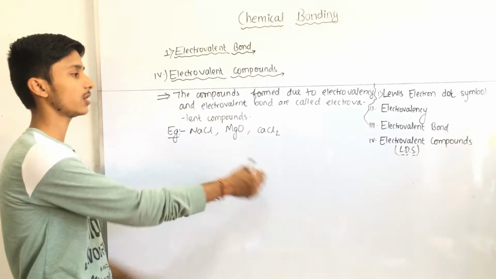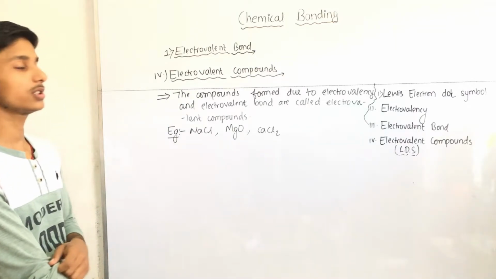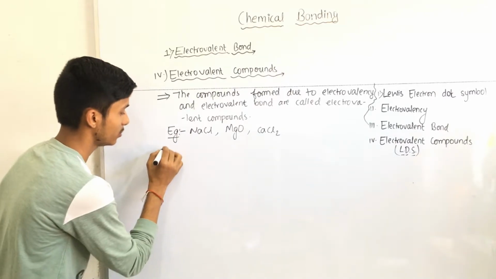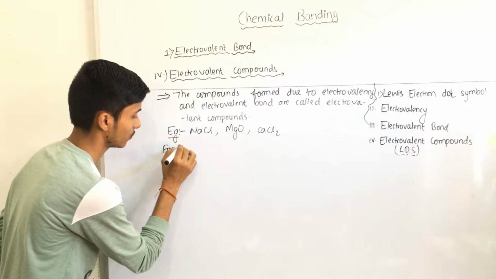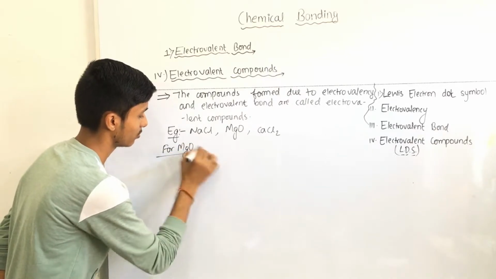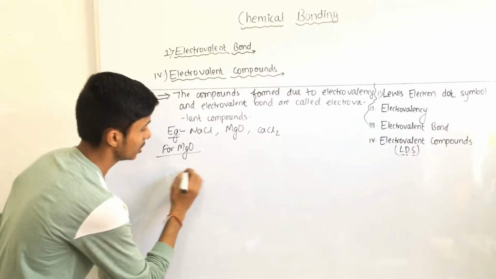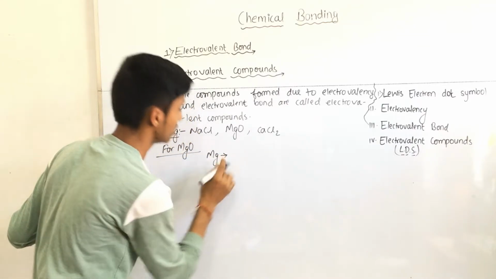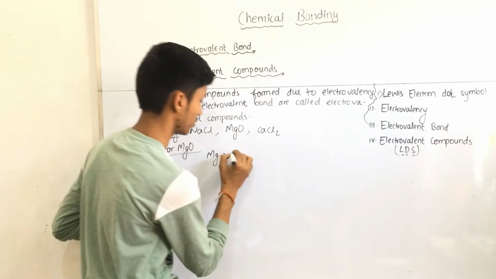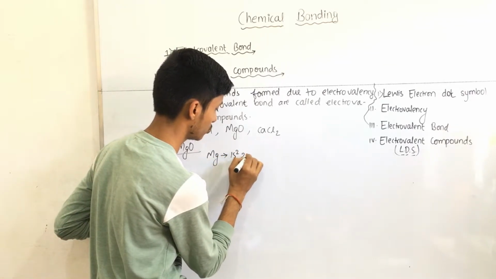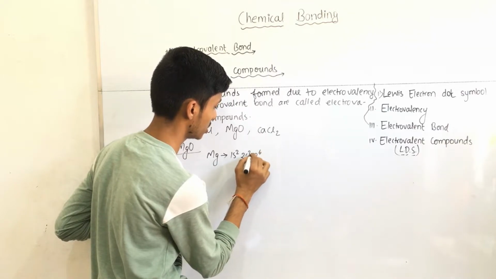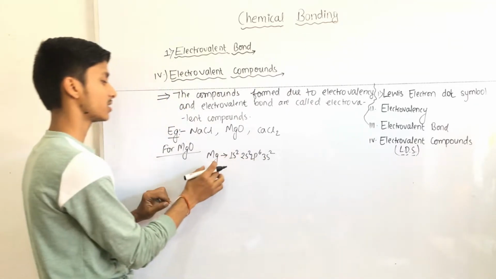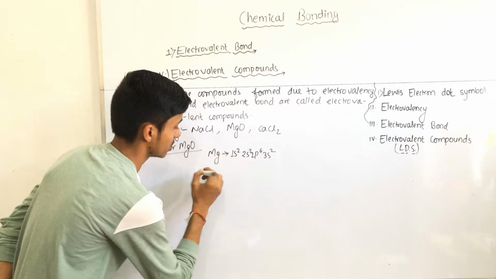Here the formation of electrovalent bond is shown using the electron dot method or electron dot structure. For MgO, magnesium oxide, we write the electronic configuration for Mg. Its atomic number is 12. So here 1s2, 2s2, 2p6, 3s2. This is the electronic configuration of magnesium.